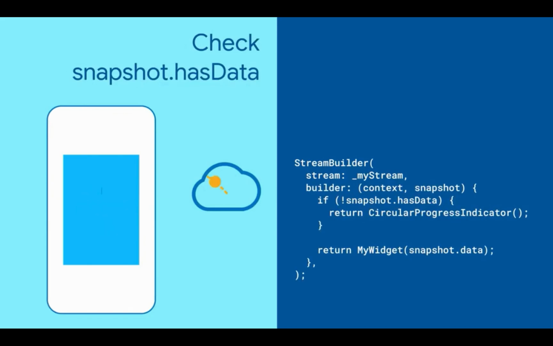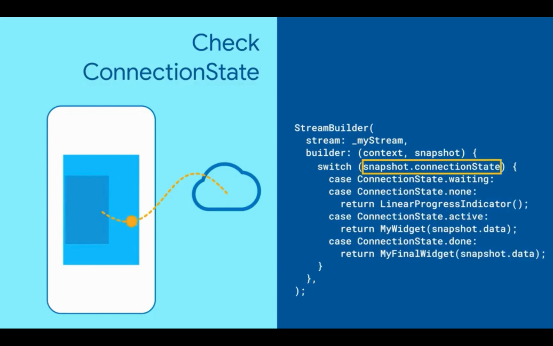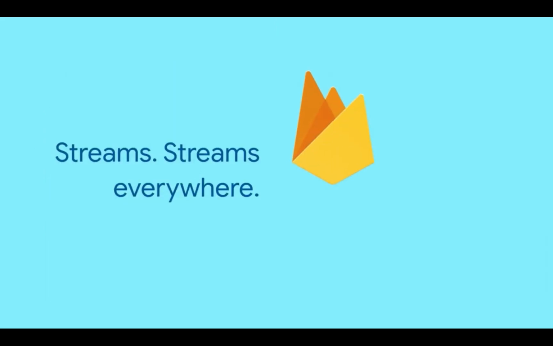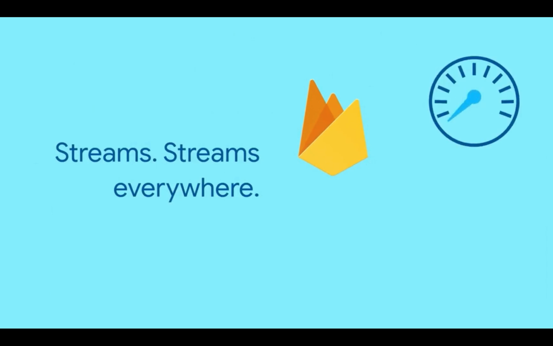For more details, check out ConnectionState. As always, anticipate mistakes. snapshot.hasError is very useful. You can use StreamBuilder with data from Firebase, events, even the network connection status.